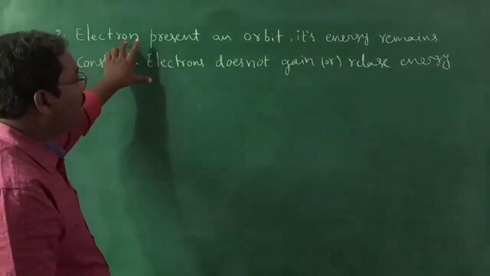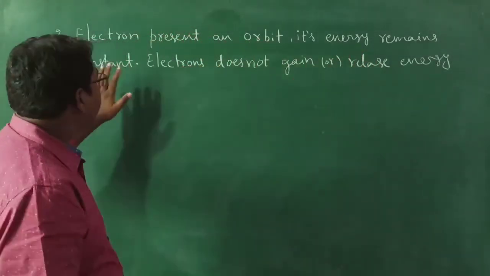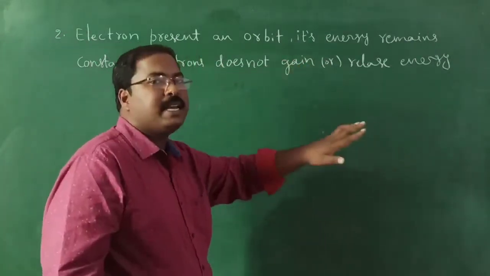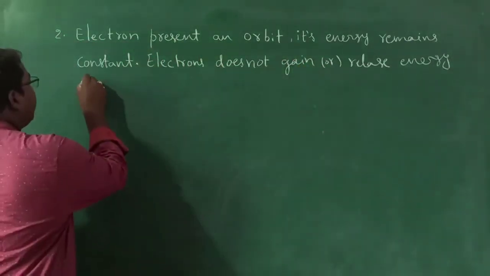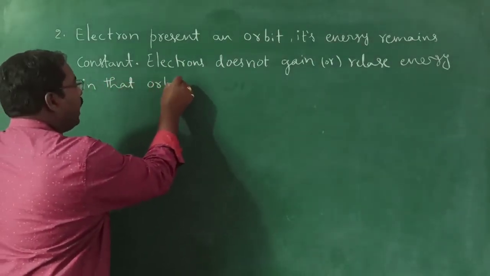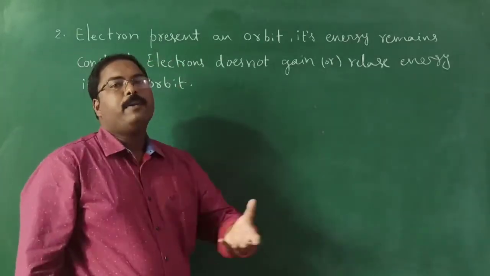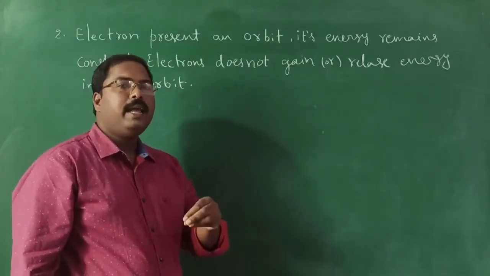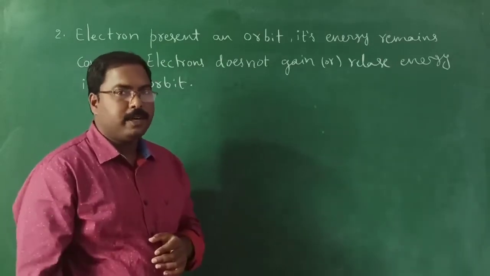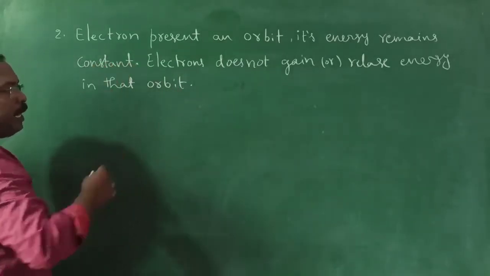Remember this point. Electron present in an orbit, its energy remains constant because the electron does not gain or release energy in the orbit. So when the electron's energy remains the same, it never becomes zero. That is why the atom does not collapse. Atoms are always stable. This is one of the important points we need to remember, which we already discussed.